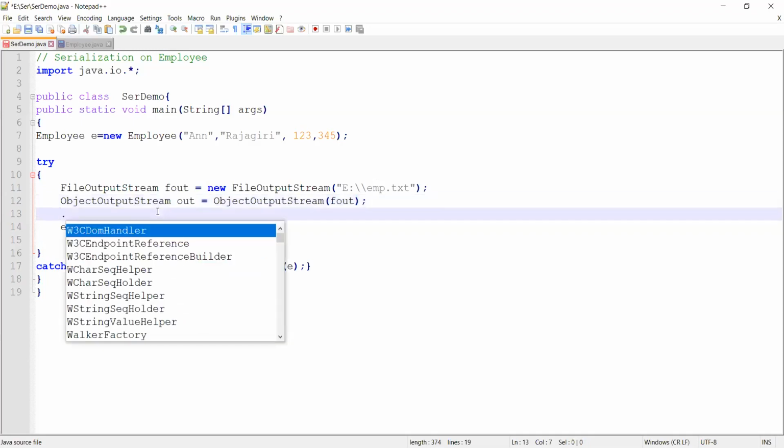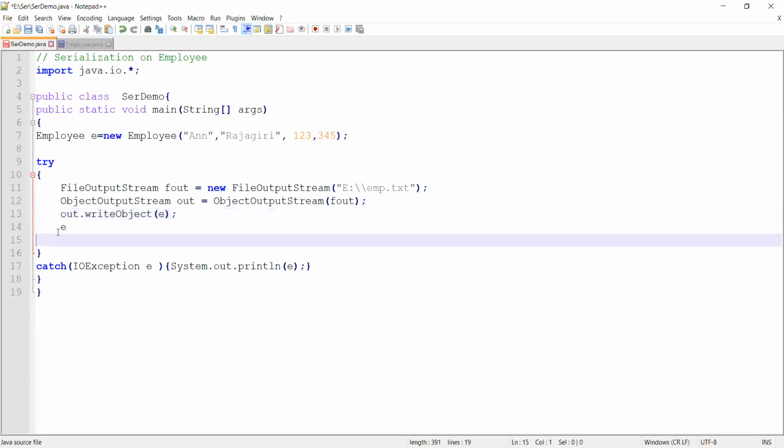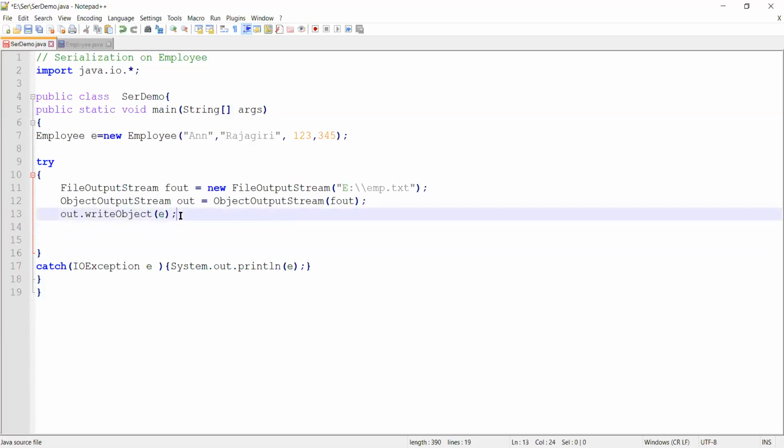For that, I will have a method called write object. Which object are you writing? As Abin was telling, you are writing an object called E. Where are you writing it? On your object output stream called OUT.